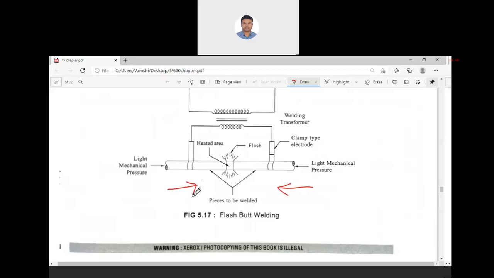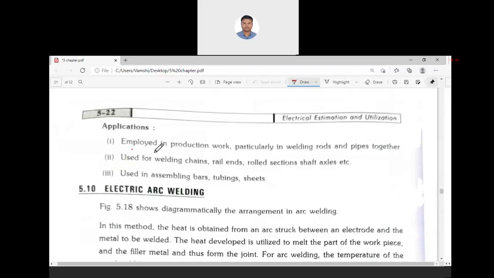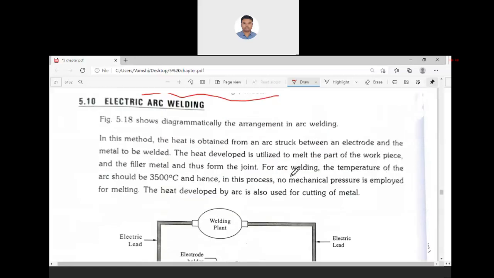the previous case. In the previous case, heat is developed but not up to the melting point. Here, because of this flash, these two metal pieces can be welded up to the melting point. These are employed in production work, particularly in welding rods, pipes, chains, rail ends, rolled sections, shaft axles, like that. Also used in assembling bars, tubing, and sheets.